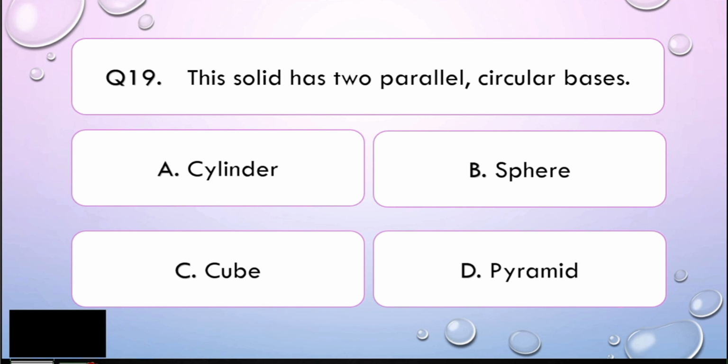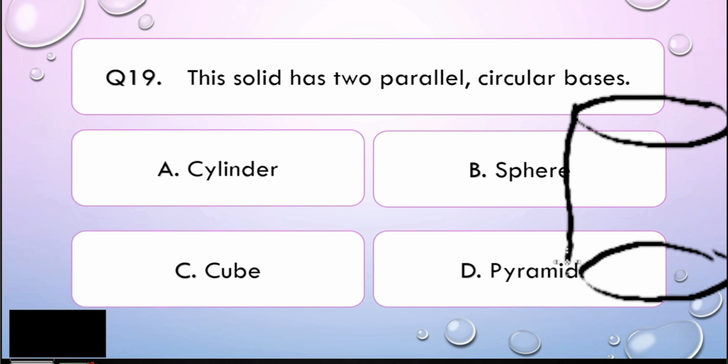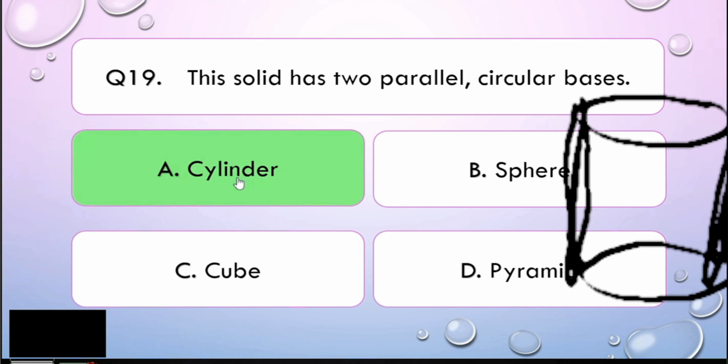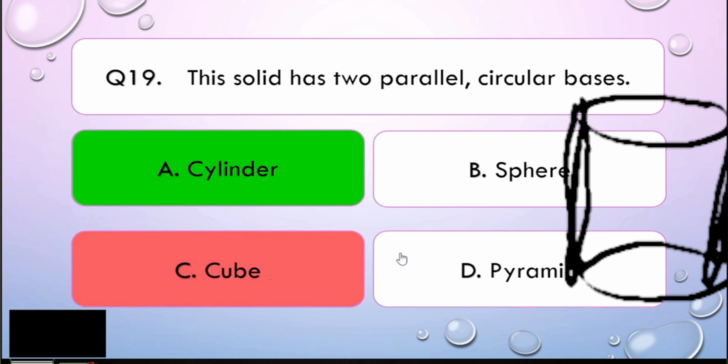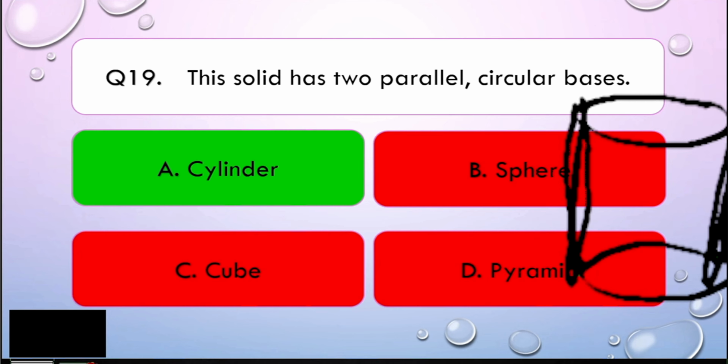Alright, my dear math learners, if we consider the solid in this question, it has two circular bases. If we try to draw it, it will always look like this. We have a circular base there and another circular base here, and these two circular bases are parallel with each other, so the distance between them is the same. So what solid have you formed? Alright, very good. That kind of solid is known as a cylinder, that is letter A. Alright. Easy, right? Very easy, my dear math learners. So I hope you got that one.